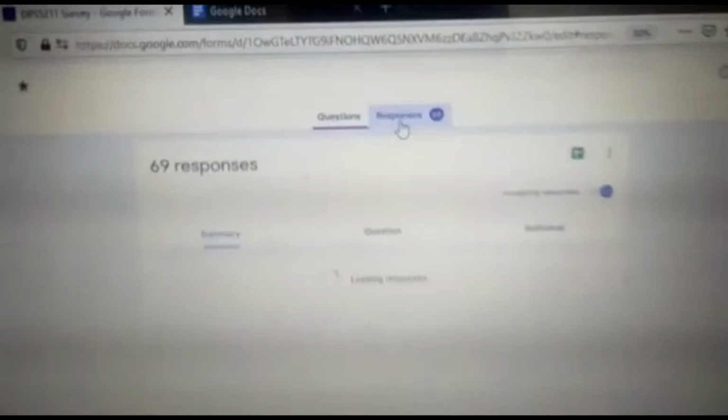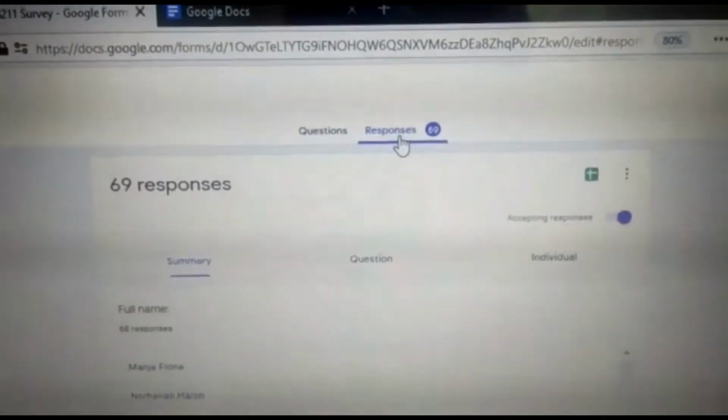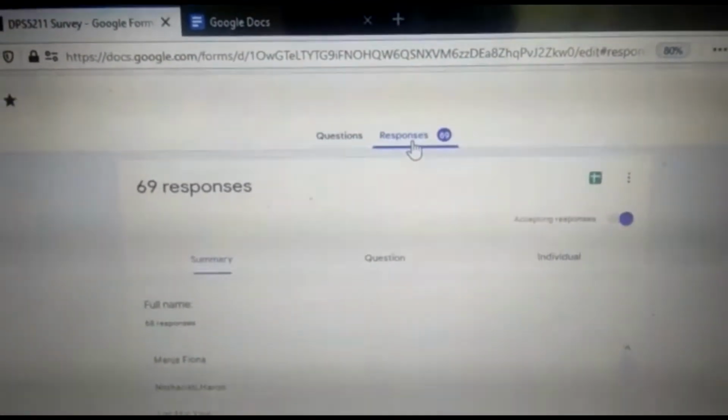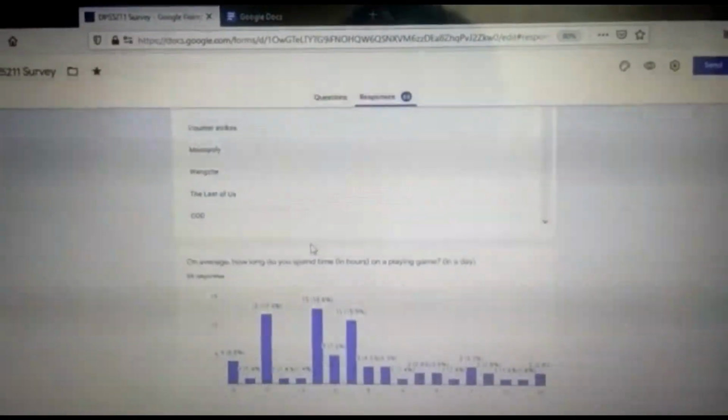And we have submitted our Google Forms to our classmates, our schoolmates, our friends, and also our family. We got 69 responses. Originally, there was 70 plus, but I had to delete some because they contain inappropriate data. So as you can see, these are our respondents. And then in summary, this is our data, which will all be presented later in our report. And I'll get right to it.